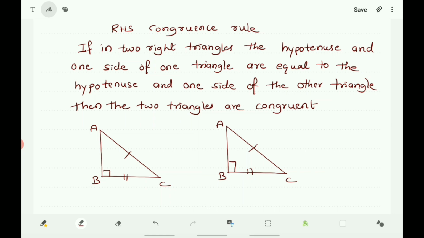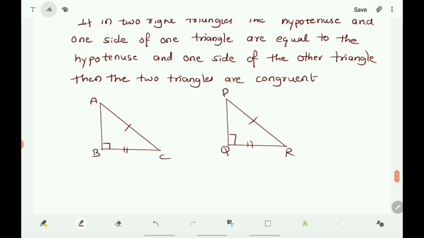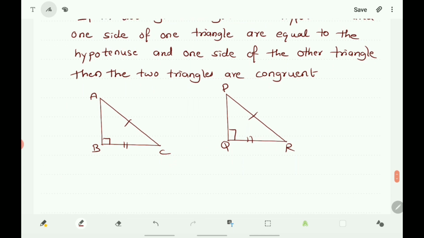Here there are two triangles, triangle ABC and triangle PQR. Now, in these two triangles, you know that here angle B and angle Q are right angles, and the hypotenuse AC is equal to the hypotenuse PR, and the side BC is equal to side QR.